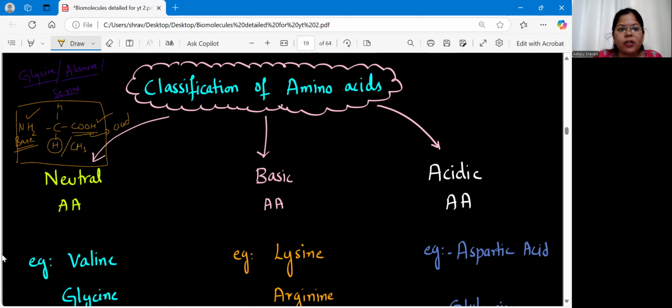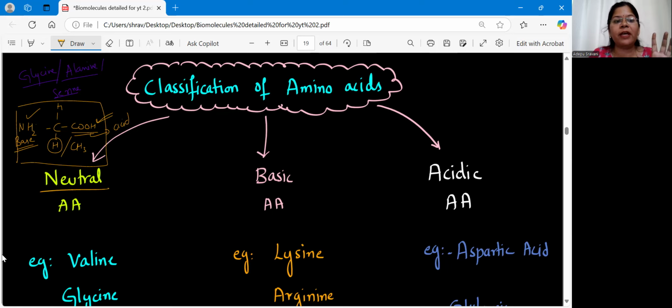If this is a condition and the R group doesn't have any carboxylic acid in it, then such amino acids, we consider as neutral amino acids. Am I clear? What do you mean by neutral amino acids? An amino acid wherein we have only one COOH and one amine group. See, the COOH and one amine group is always there in any amino acid.